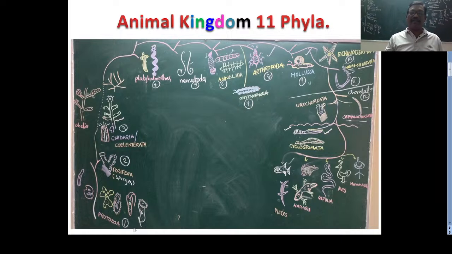Another important thing is, these are actually single-celled animals. This is entamoeba, this is plasmodium. These 2 animals you also have to remember, because these 2 are parasites. They cause disease to vertebrates, especially to human beings.